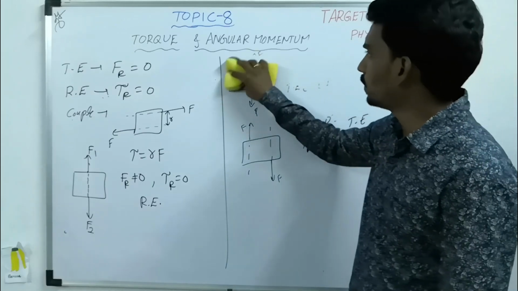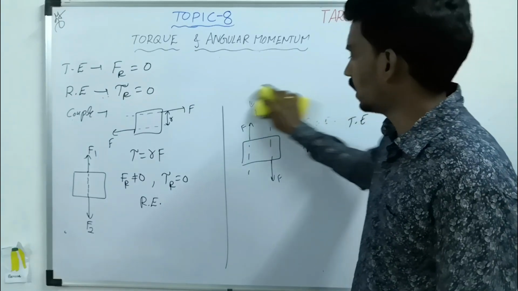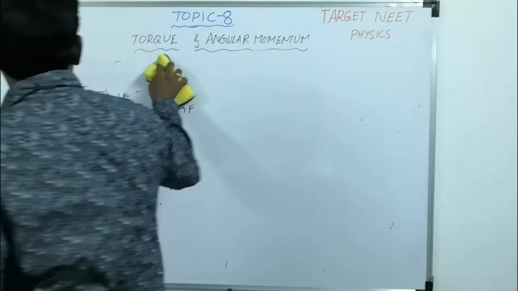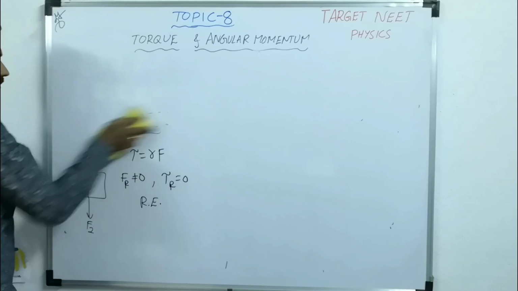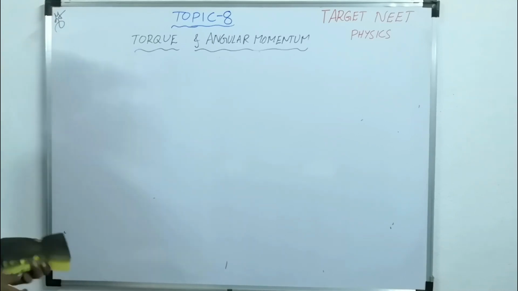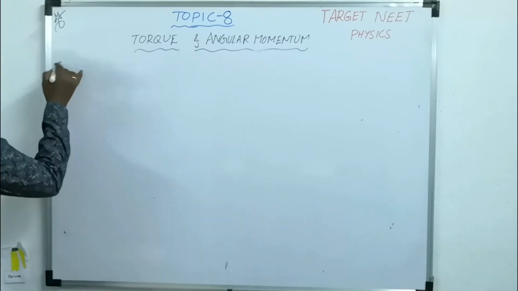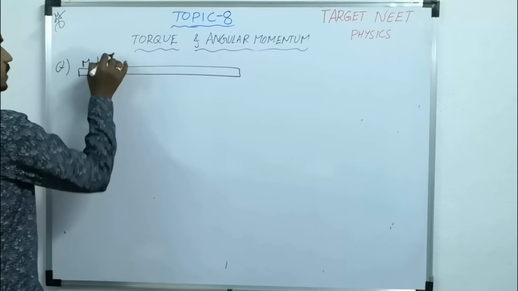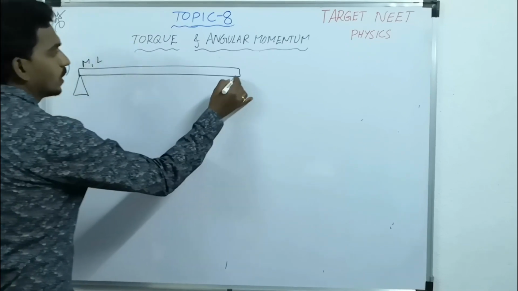Now let me consider one question and explain it based on the equilibrium of a body. Consider a rod supported on two knife edges. Like this is a rod of mass m and length l supported on two knife edges.